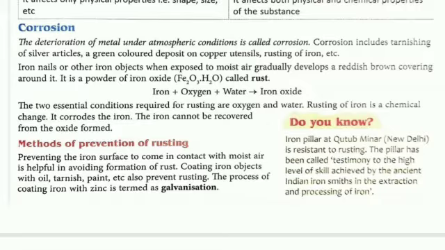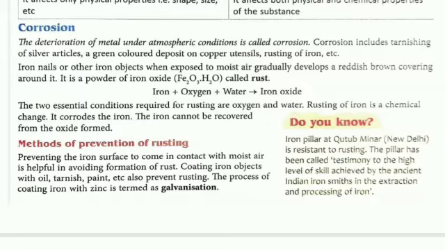Moisture या moist air helps in corrosion. So preventing the iron surface from coming in contact with moist air is helpful in avoiding formation of rust. If we prevent it from moist air, we can prevent iron from corrosion.